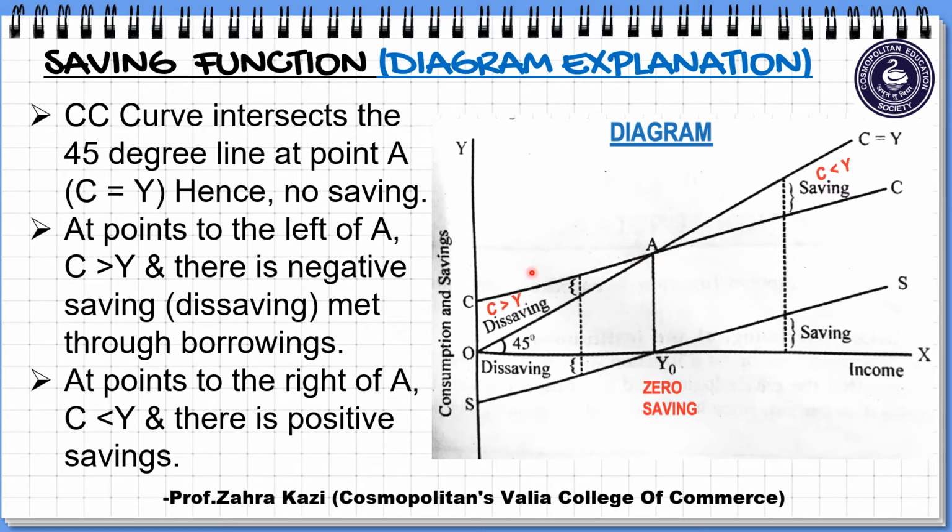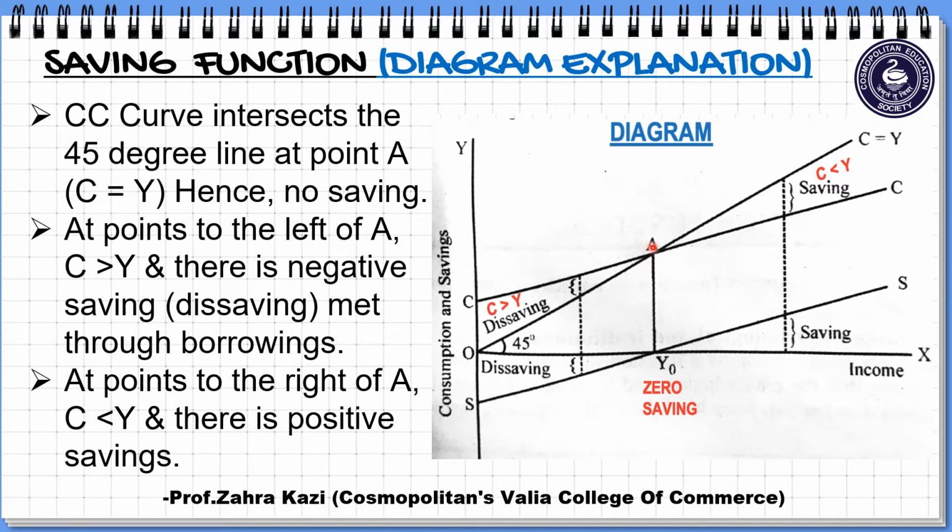Further, at the points left of A, if you carefully observe, you will understand that this consumption curve is lying above the income line, correct? So this indicates what? That consumption is more than income. And when the consumption is more than income, there is dis-saving, also called negative saving. I have also mentioned here dis-saving, this part. So this is met through borrowings.